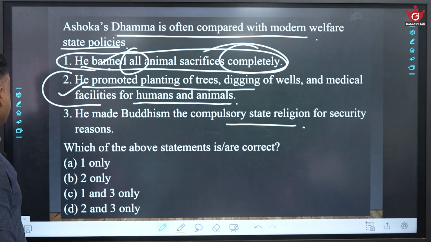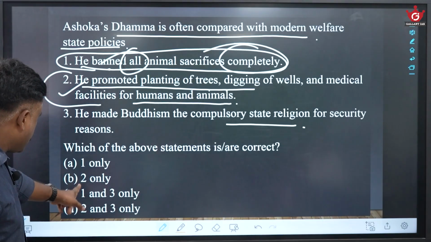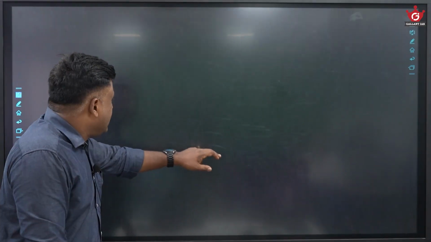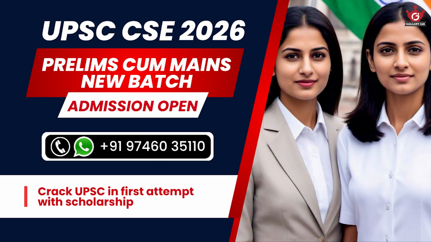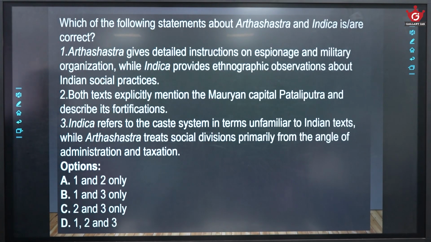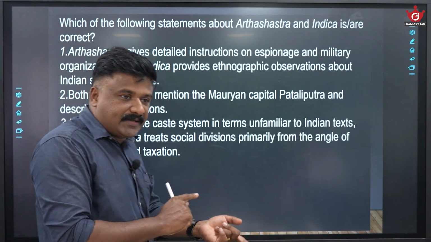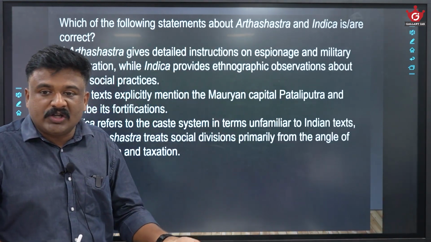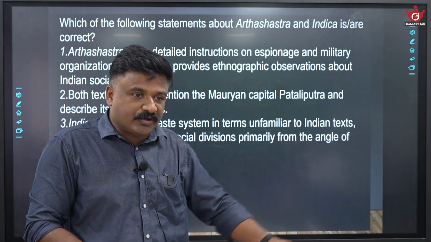Now, again, see, because option 1 and 2 is not showing here. No, 1 and 2 option is here. Again, see, which of the following statements about Arthashastra and Indica are correct? There is a comparison between different sources. One is Indian source, the other is foreign. One is prescriptive, another is descriptive. Okay.